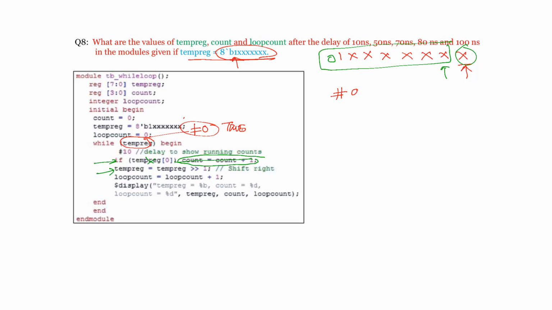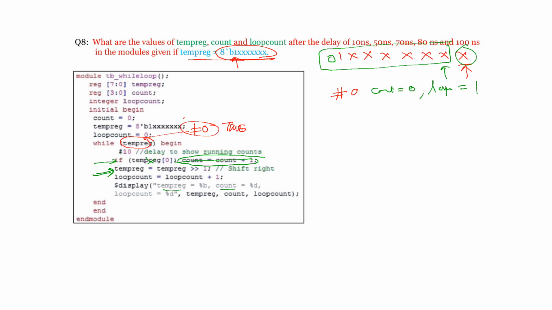That means the next statement is the temp register shift, which always executes once you enter the while loop. So the next statement shifts by this one and loop count is incremented by 1. Count is not incremented, so count is 0 only because initially it has 0, and loop count is incremented by 1. Next you are displaying those values, temp register and these things. Temp register is now this one.